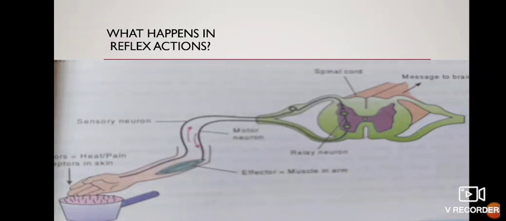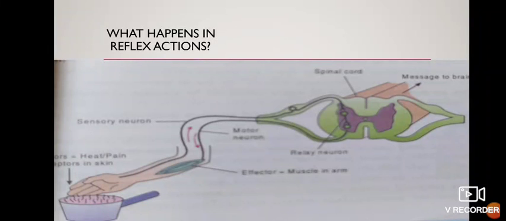What happens in reflex actions? Reflex action requires a stimulus, a receptor organ, sensory neurons, a part of central nervous system, motor neurons, and an effector organ. The pathway taken by a stimulus to travel from receptor organ to effector organ is known as reflex arc. Now all the information need not reach the brain, and the brain doesn't act for every small solution. So small solutions can be taken up by the CNS itself.